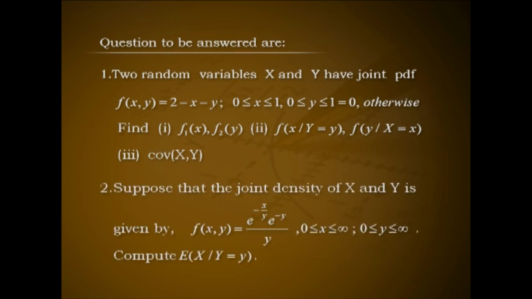Suppose that the joint density of x and y is given by f of xy equal to e raised to minus of x by y into e raised to minus y all divided by y for 0 less than x less than infinity, 0 less than y less than infinity. Compute expectation of x given y equal to y.